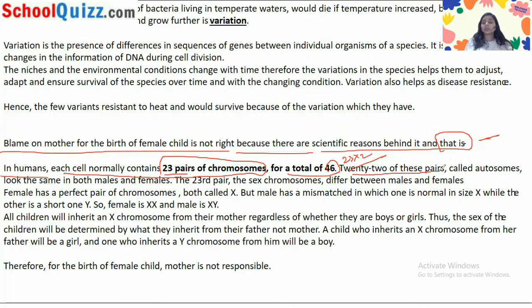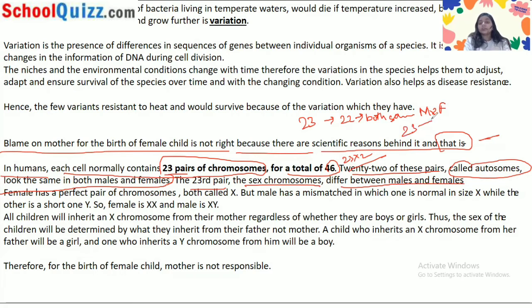Now, 22 of these pairs, called autosomes, look the same in both male and female. But the 23rd pair, the sex chromosome, differs between male and female. So the 23rd chromosome is different between the male and the female.